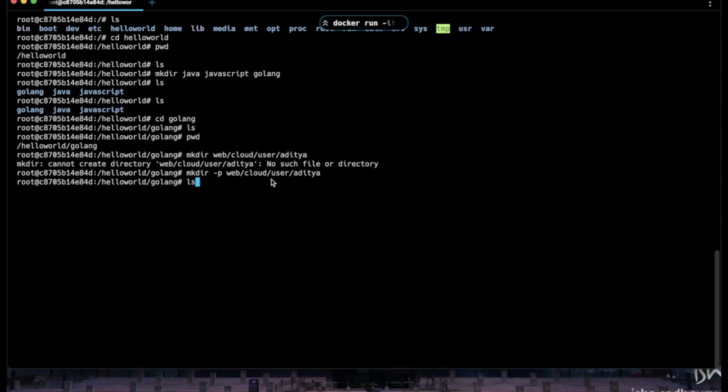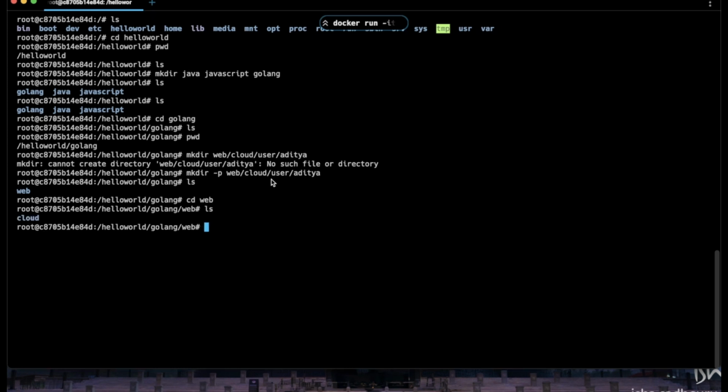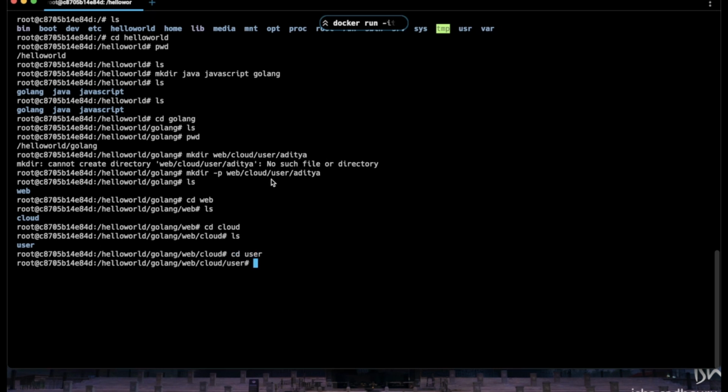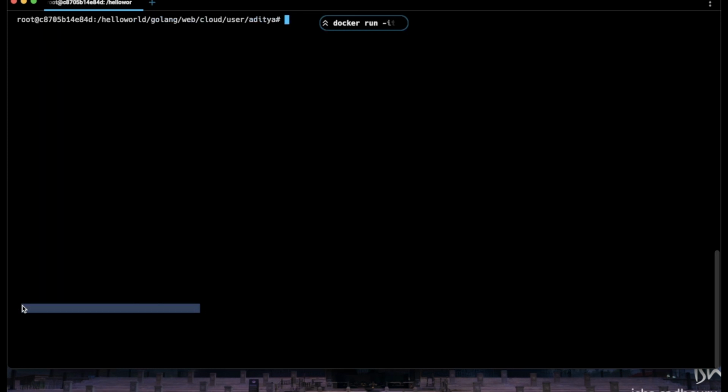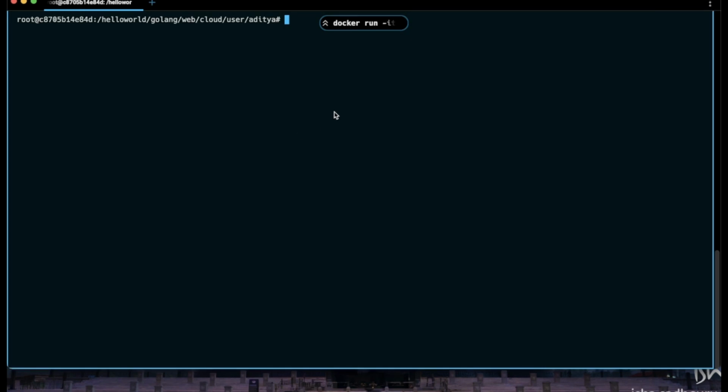Now if you look, if you just ls, we are inside the web. Let's go inside the web, and then we are inside the cloud. Let's go to the cloud, and if we ls, we are inside the user, and inside the user, ls, and then go to that and ls. And now if we do the pwd, we are able to see that we are inside hello world, golang, web, cloud, user, and other. So this is how you create subdirectories in Linux. Now let's clear the terminal, and we will look into some other commands as well.